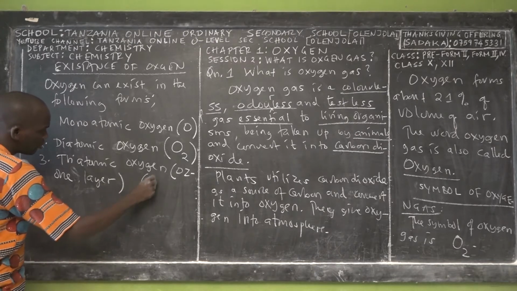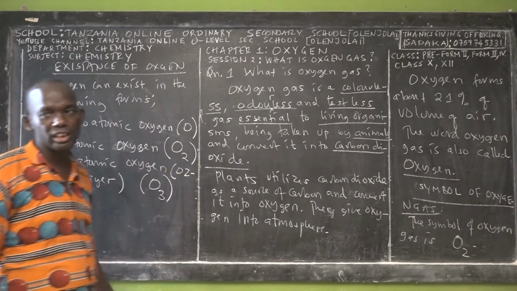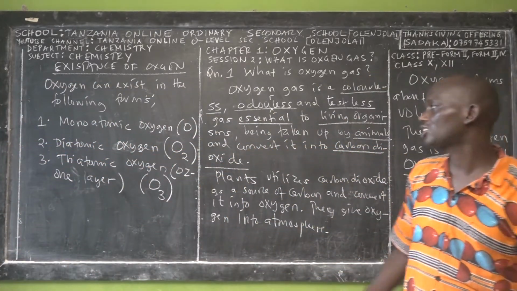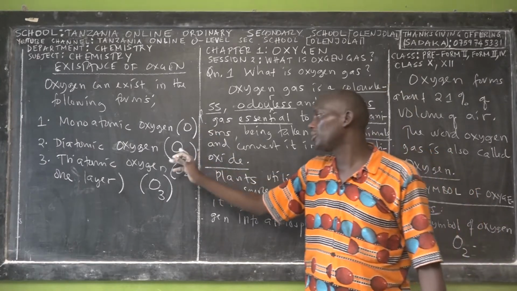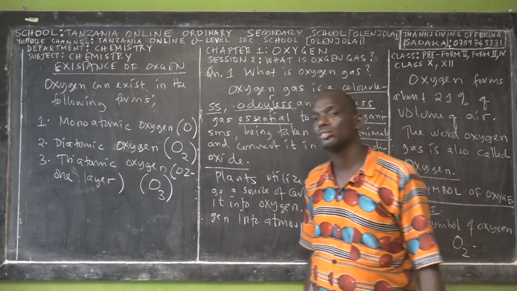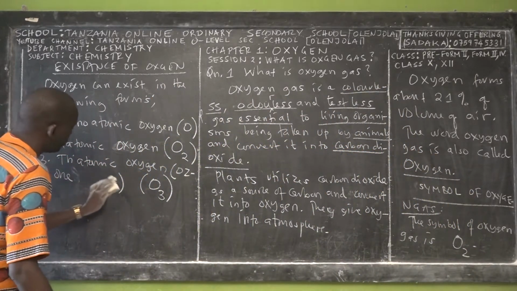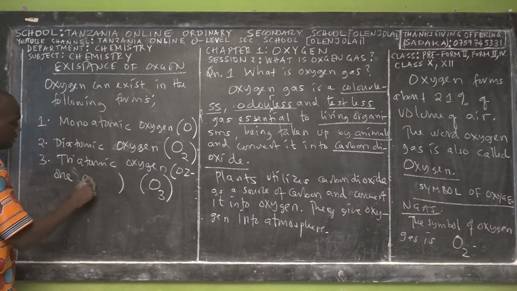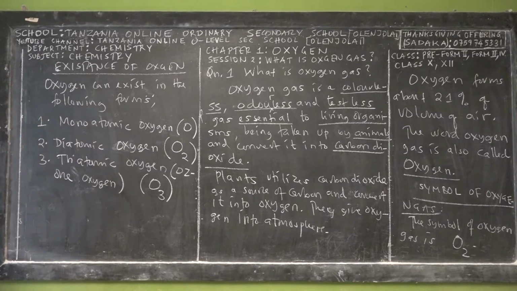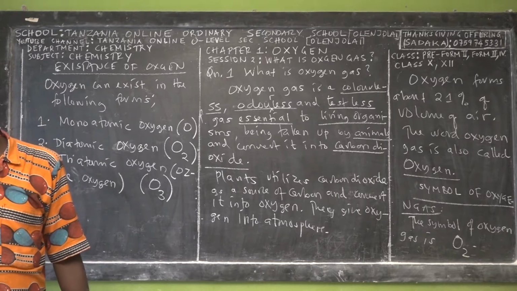The molecular formula of triatomic oxygen is O3. So this is monatomic oxygen, diatomic oxygen gas, and triatomic oxygen, or ozone layer. You will hear it even in the process of pollution.